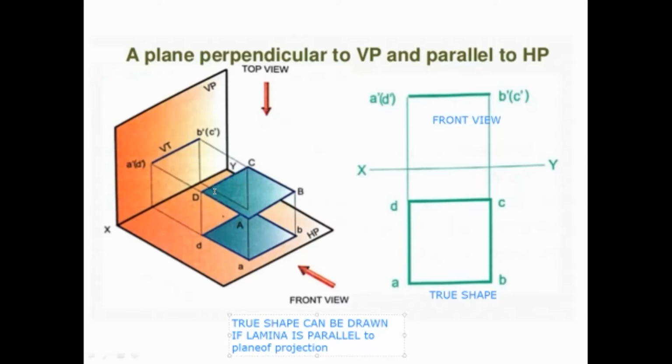So ABCD is the object, and in the front view, first I am seeing A and then D, so A dash D dash. Similarly, first I am seeing B and then C, so B dash C dash. C dash is the corner which is inside, which is seen second, so we are representing it inside the brackets. Able to get it?